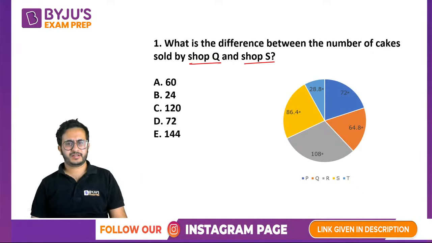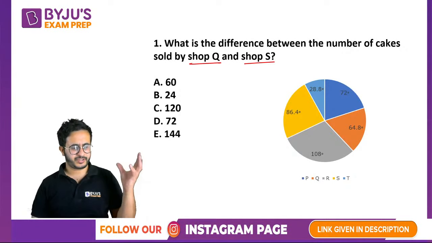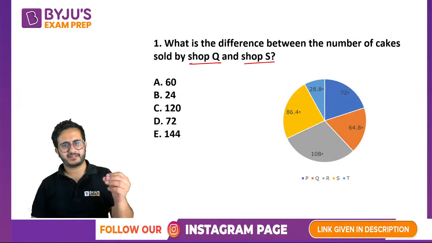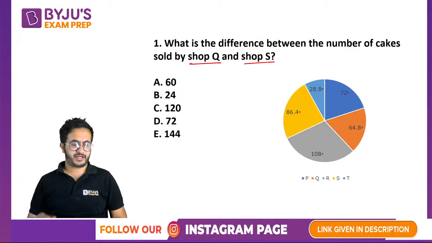Because what happens is many times in books, they will calculate the values and then say that this is the answer, right? But things can be done in a smart way, so that we will see in this video.